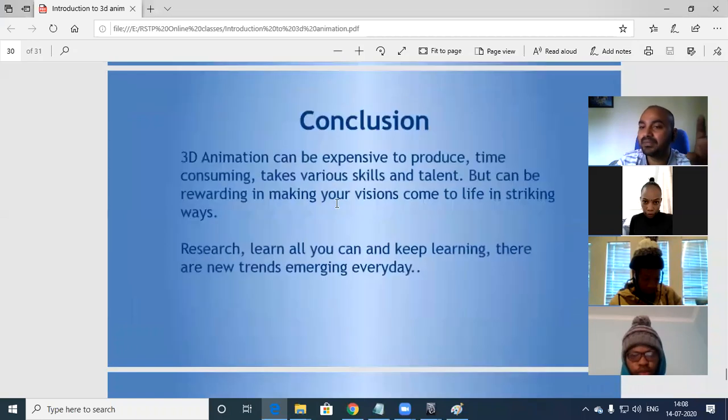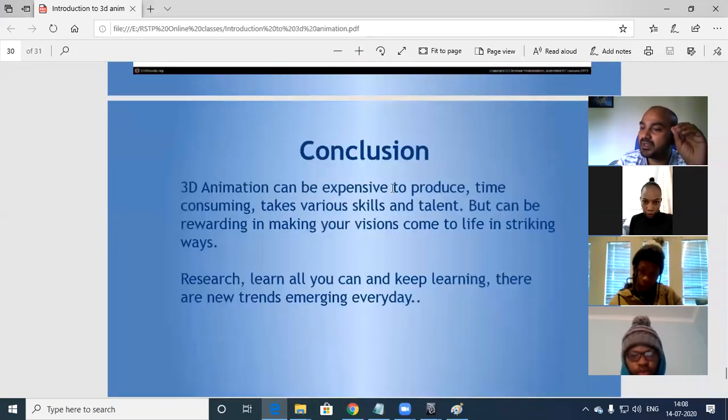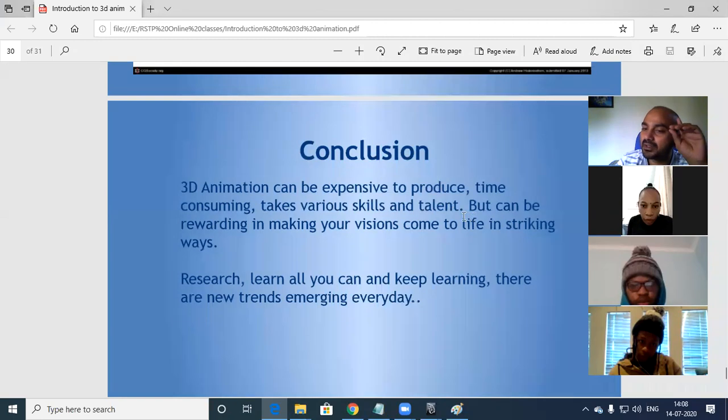Let's not do that. Okay, so the conclusion is, 3D animation can be expensive to produce. It is time consuming. It takes a lot of various skill sets and talent, but it can be rewarding, making your vision come to life in striking ways. So definitely, you can.